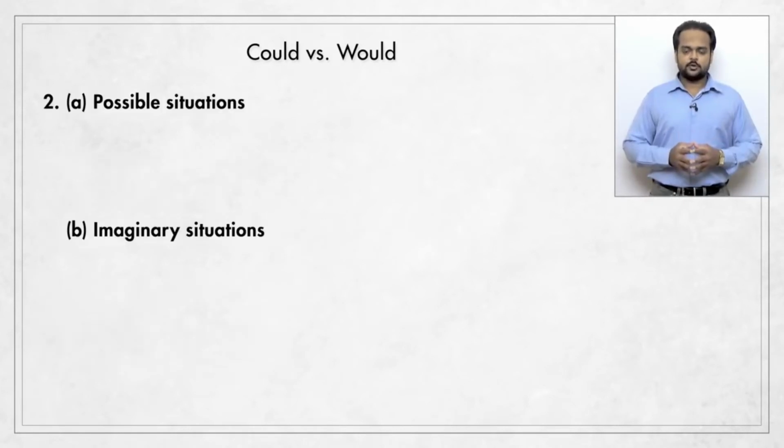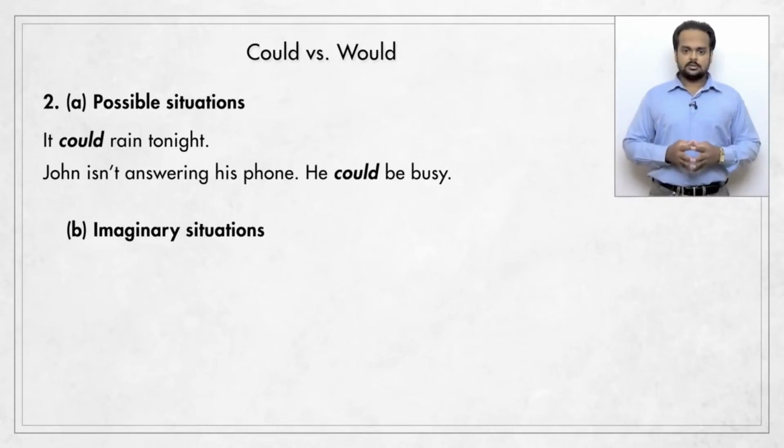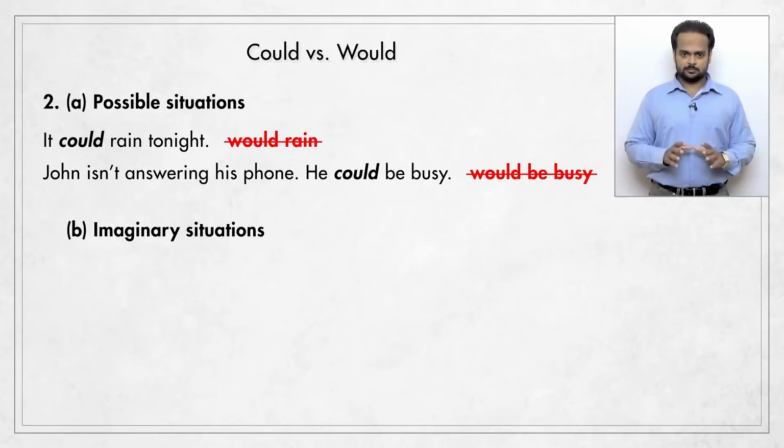The second difference relates to talking about possible situations and imaginary situations. Take this example. It could rain tonight. So I look at the sky and I see clouds and I make a prediction about the future. Here's another sentence. John isn't answering his phone. He could be busy. That is, I'm saying that it's possible that he's busy. Notice that in both of these sentences, could is not a past tense form. It's just used to show possibility. But I cannot use would for this purpose.